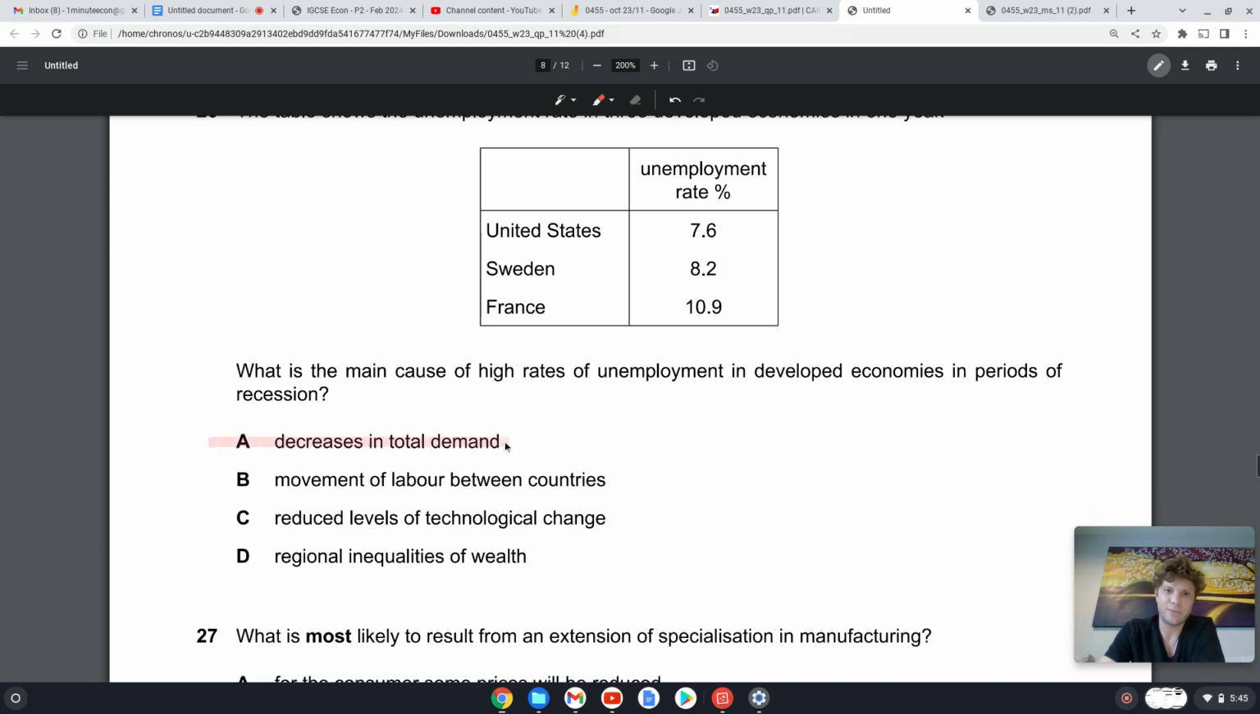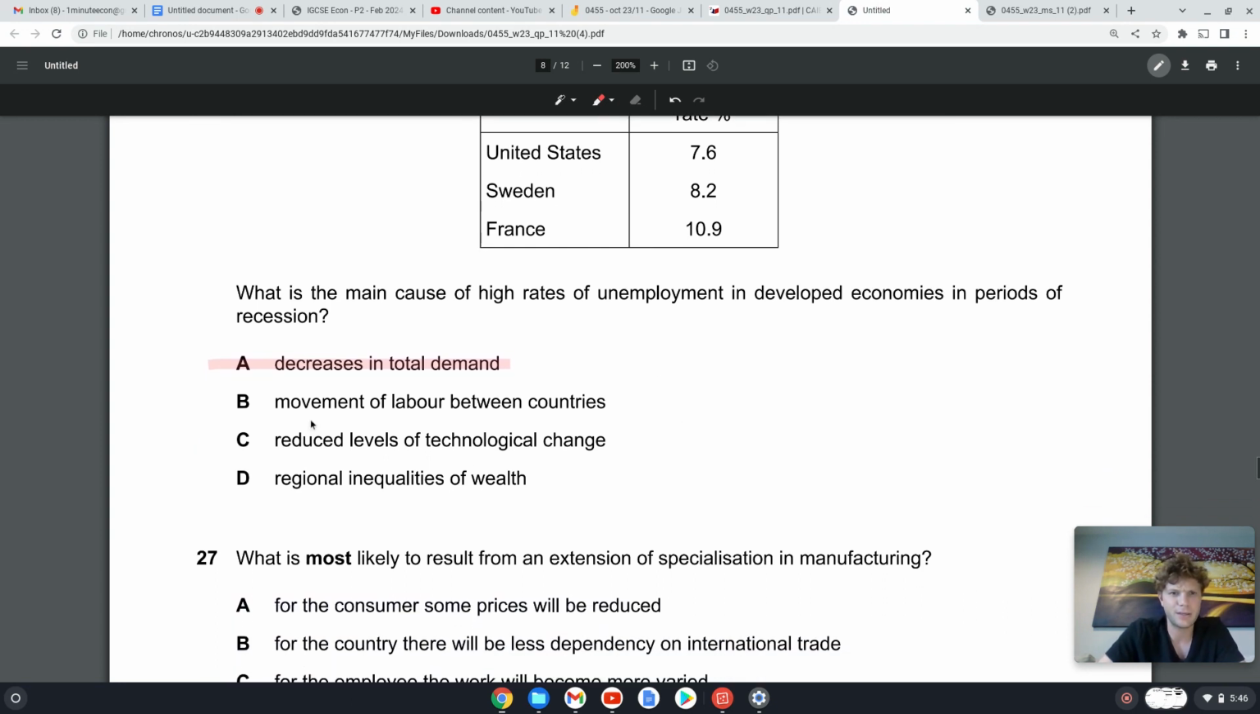So the same as our previous answer, when demand increases, then firms are going to want to supply a higher quantity of goods, so they will need more resources to do so, and one of those resources is labor. So this is just the opposite here. When demand decreases, then unemployment will increase. Okay. B, movement of labor between countries. No, because our unemployment won't actually decrease. Our labor force will get smaller.